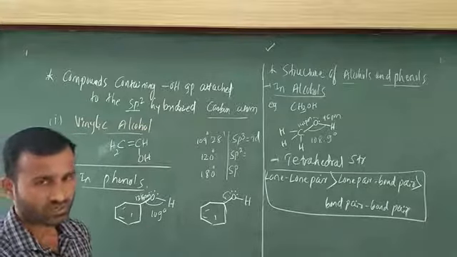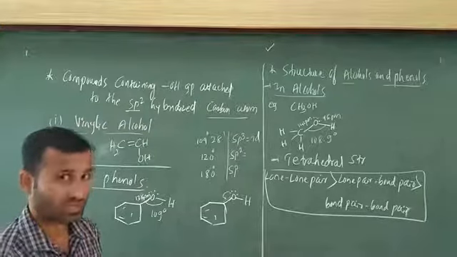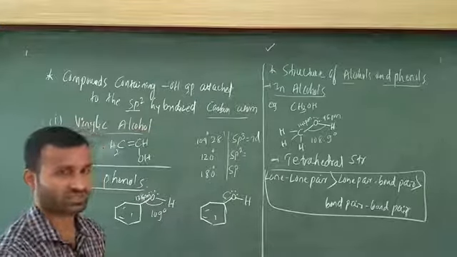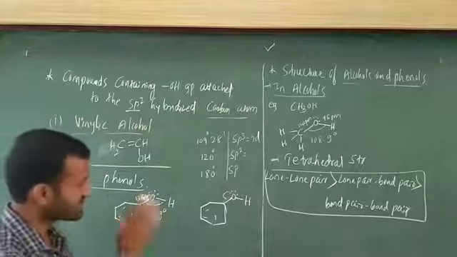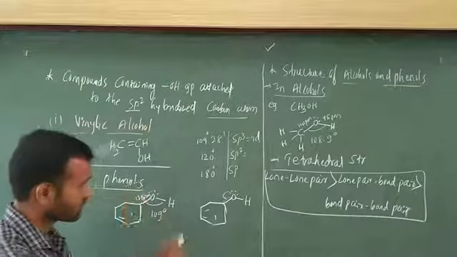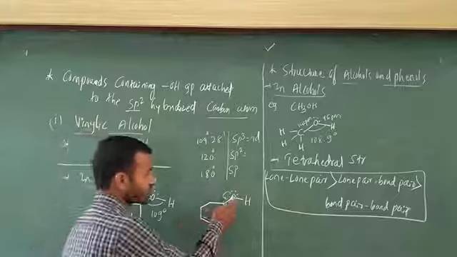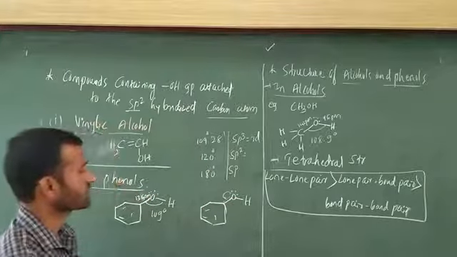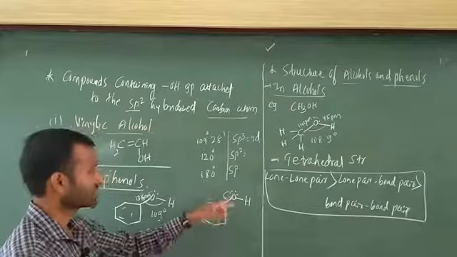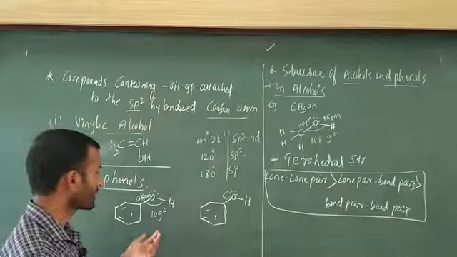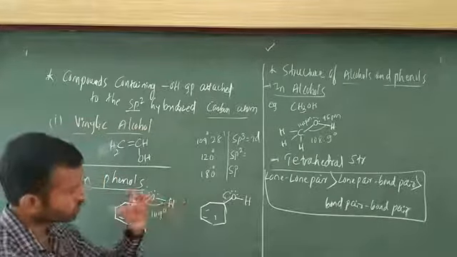Out of these three, which has the lowest bond length? The carbon-carbon triple bond is the shortest, and the carbon-carbon single bond is the longest. You have to apply such a method here. In this case, the carbon-oxygen bond has partial double bond character, and because of that, the bond length automatically becomes less.